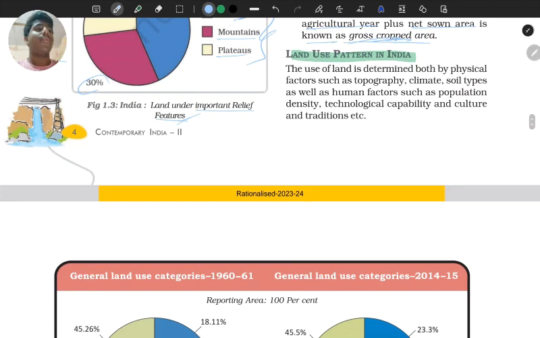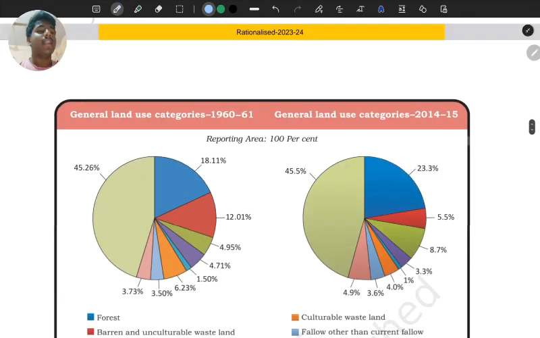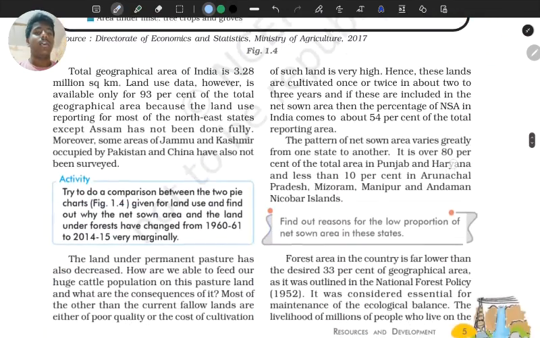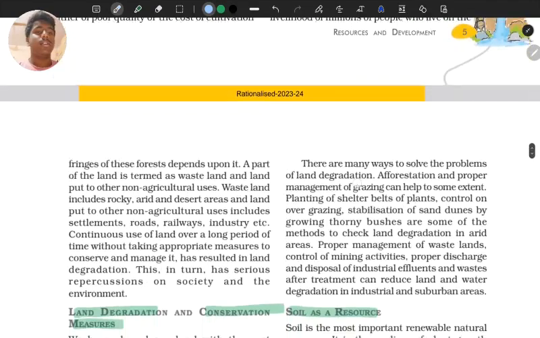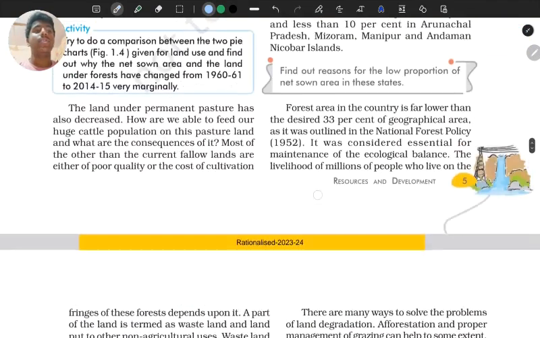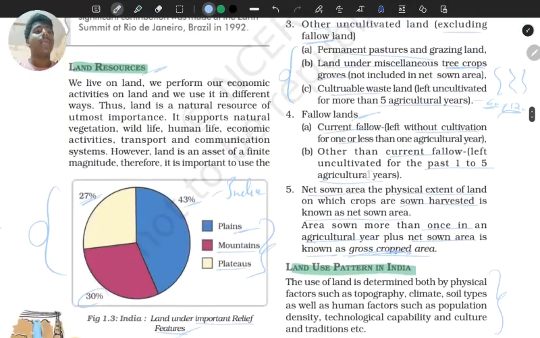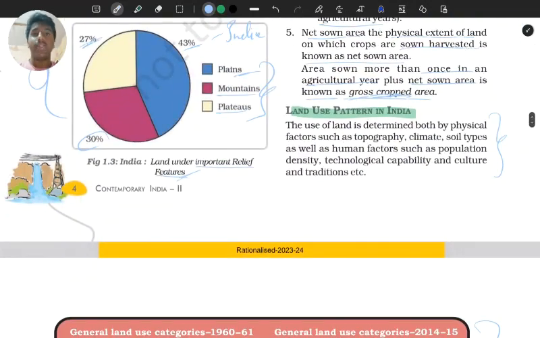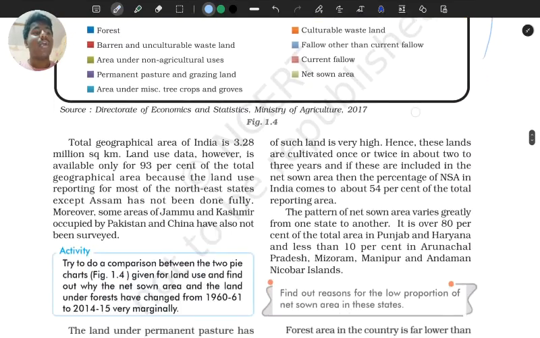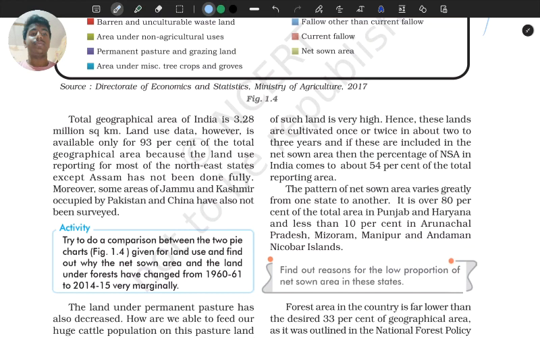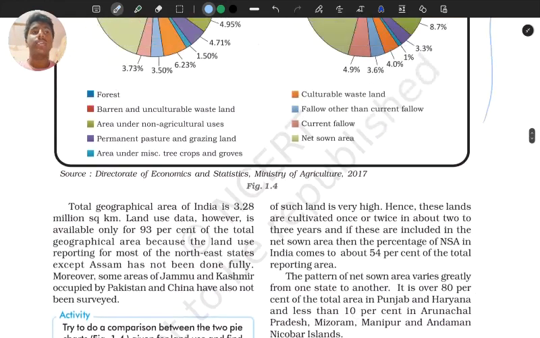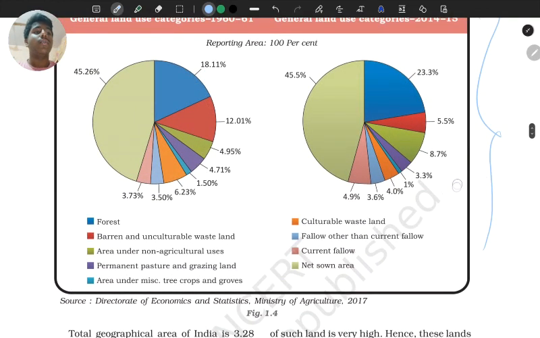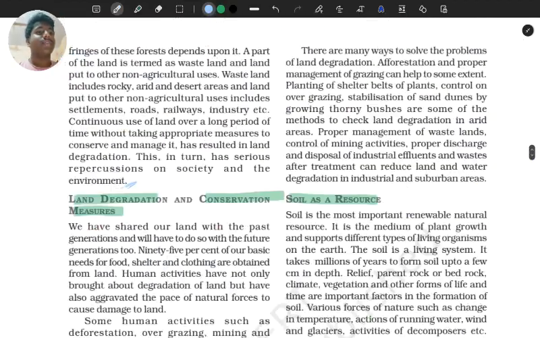Yeah. So what I want you to do is just analyze this land use pattern. Up to here I will analyze it, because the graph that we have read, this land utilization, has been elaborated only with examples, which state has more fallow, which has more pastures, like that. Okay. And if you want you can analyze it, okay, but they will obviously not give it in your boards.